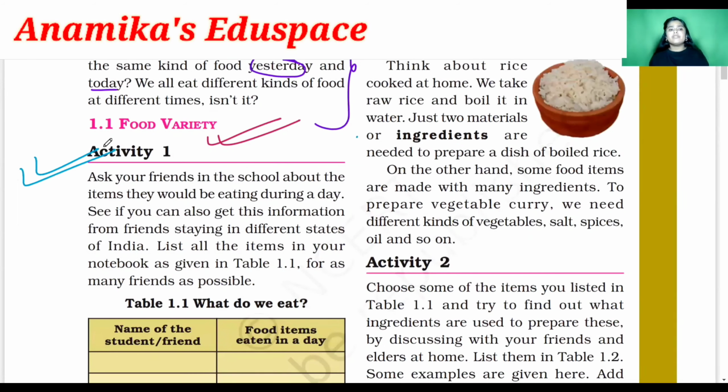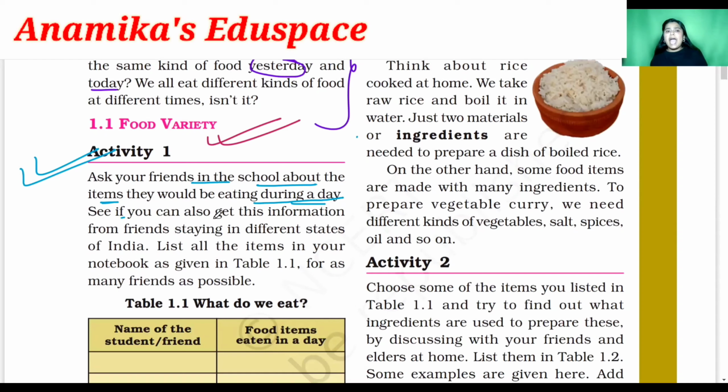So what this activity says: ask your friend in the school about the items they would be eating during a day. Now in school, we often love sharing our food, right? During the tiffin time, your friend would have brought something different, you would bring something different, and then we share that food among each and every one, and then we eat that food. And it feels so nice, right? And sharing is caring. Always remember that.